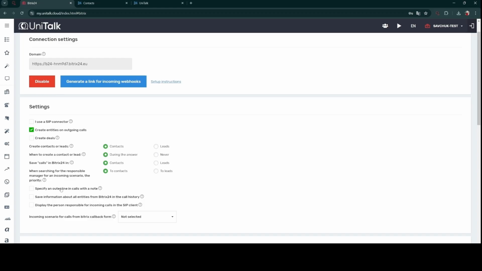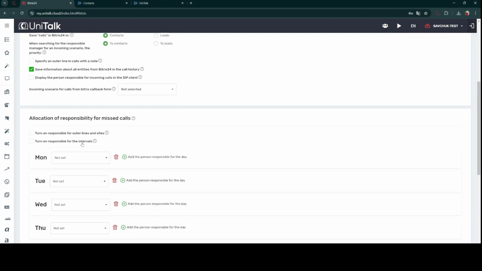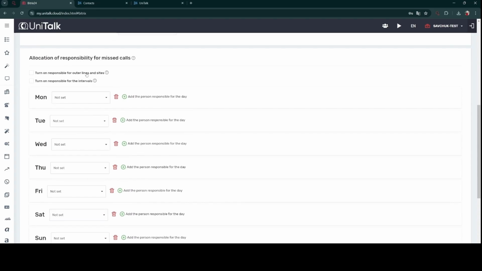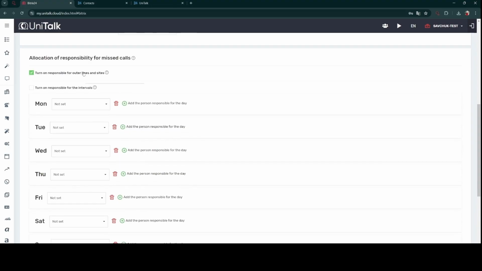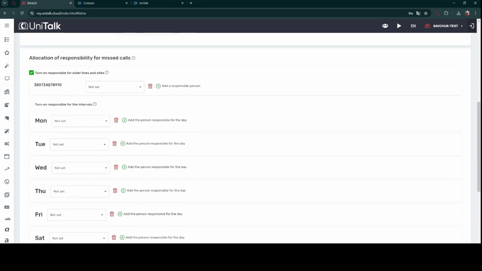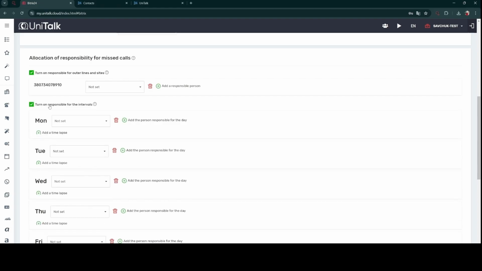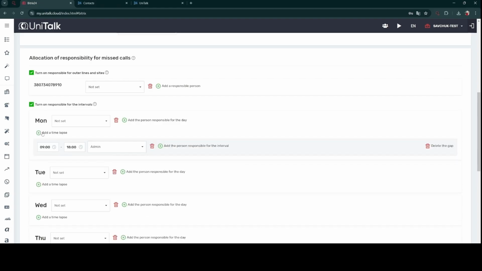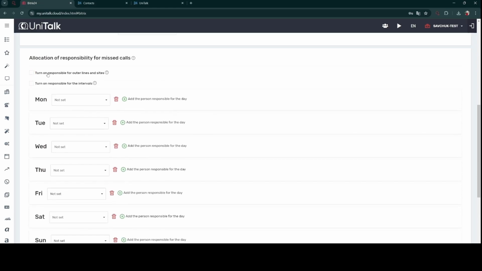We can also specify an external line in the calls with a note, save information about entities from Bitrix24 in the call history, and display the responsible manager for incoming calls in the SIP client. Additionally, we configure the incoming scenario for the callback form in Bitrix24. We can also set default responsible parties for missed calls. We can configure them according to external lines or sites configured in our project, as well as for specific time intervals. Or they can simply be responsible for days of the week.